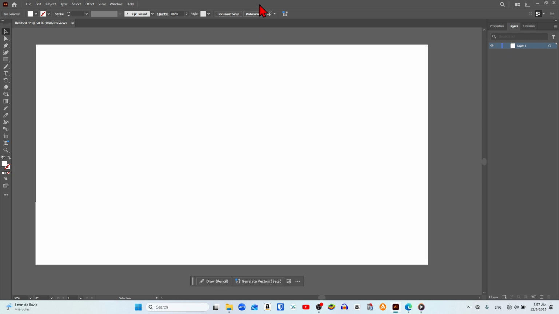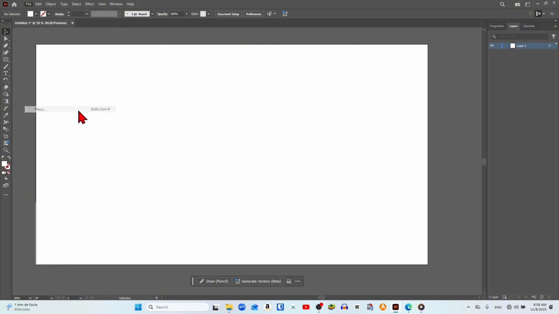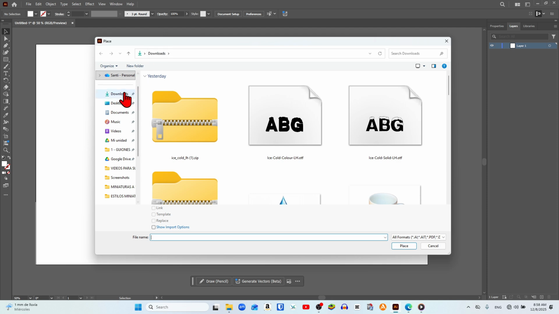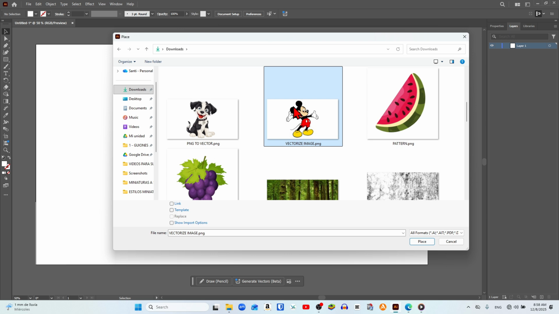To do this, we go to the top menu bar and click on File. When the drop-down menu opens, we select Place, which will automatically bring up the file explorer on our computer for easy access. Within this window, we locate the image we want to transform into a vector, keeping in mind that it is not necessary for the background to be previously removed at this stage.